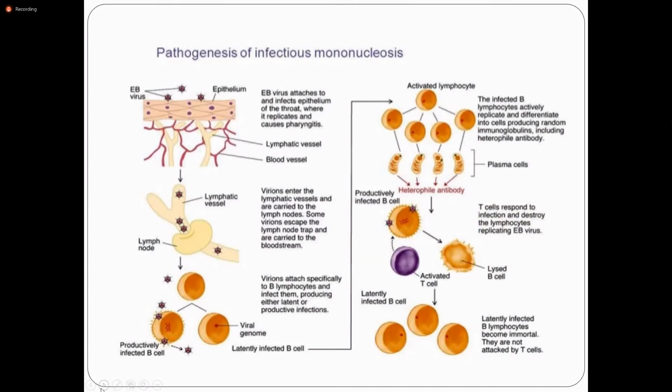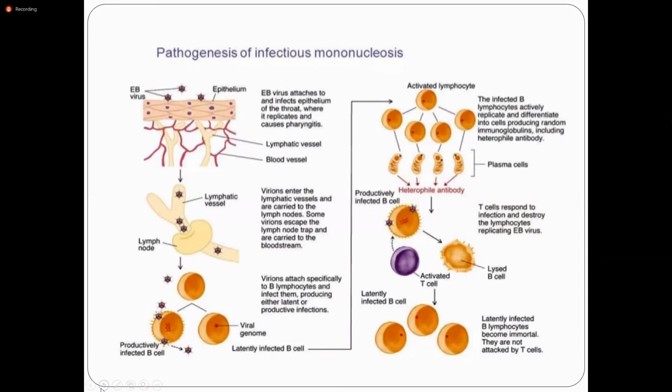The Epstein-Barr virus attaches to and infects the epithelium of the throat, where it replicates and causes pharyngitis. Then it goes into the lymphatic vessels and blood vessels, and the virus is carried to the lymph nodes. So lymph node enlargement occurs, and then the virus attaches specifically to the B lymphocytes and infects them.